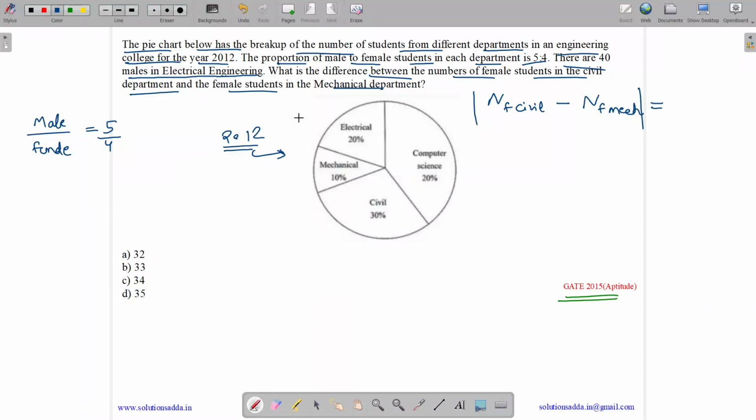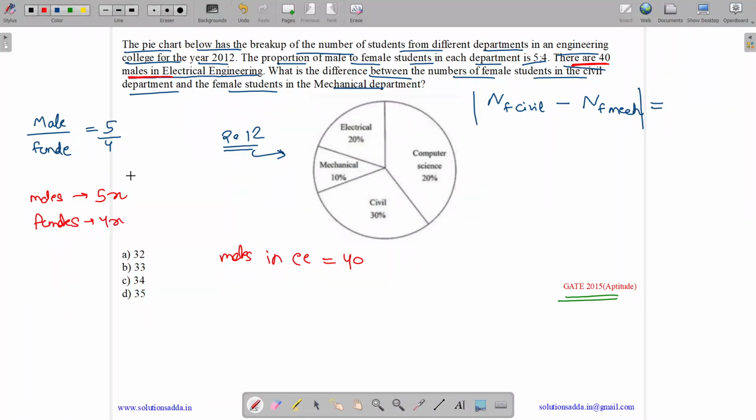So let us see. We know there are 40 males in electrical. Okay, so males in electrical, double E, equals 40. So we know the male to female ratio is 5 by 4. So if the males are 5x, then the females are 4x.